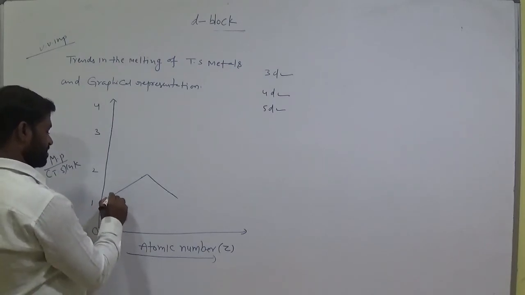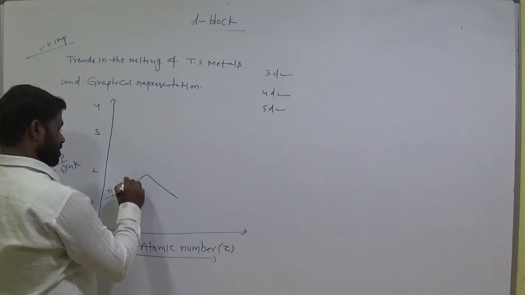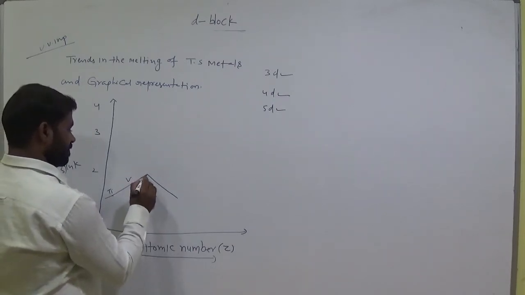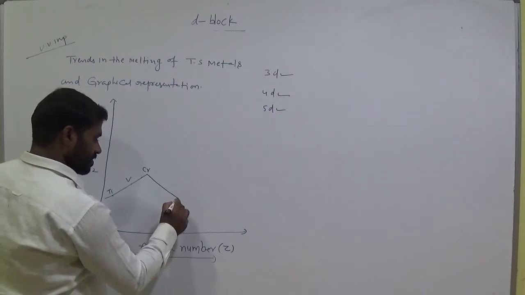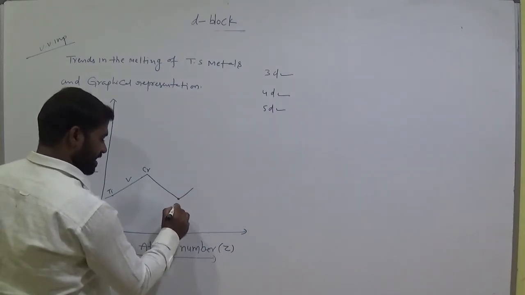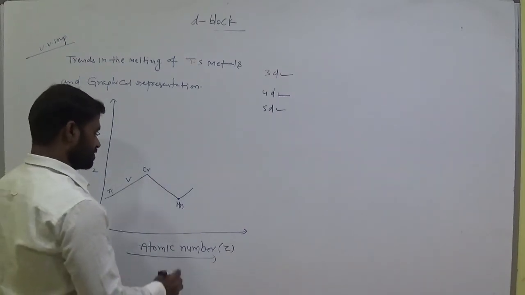This is titanium, vanadium, chromium. This is manganese.